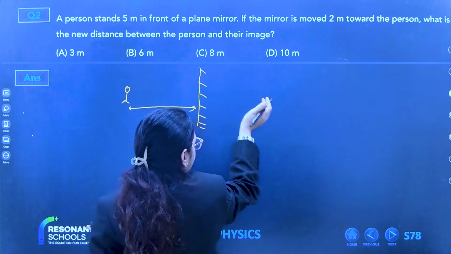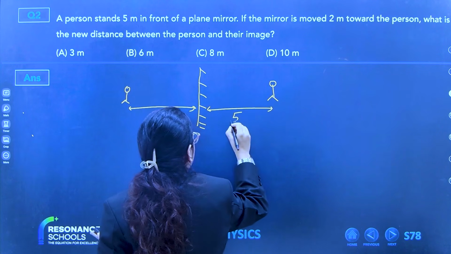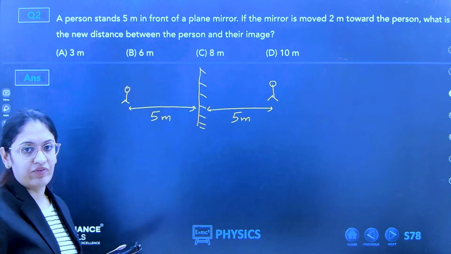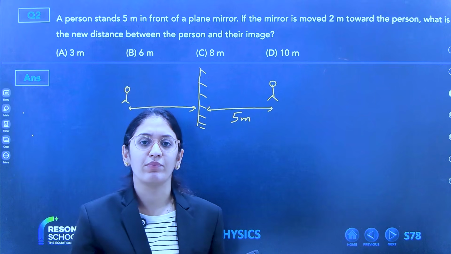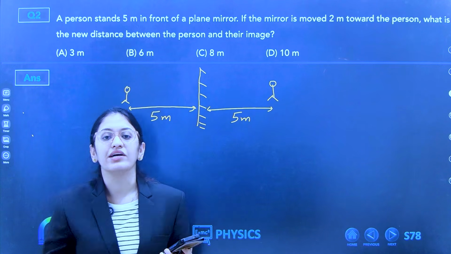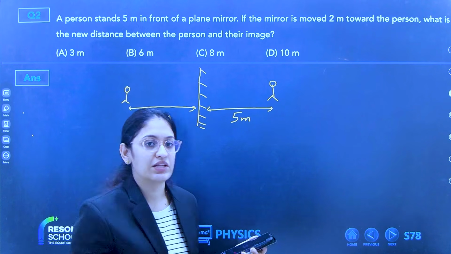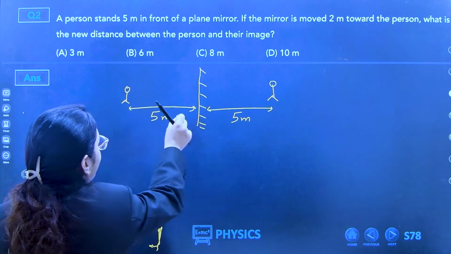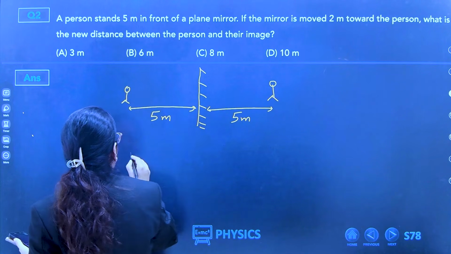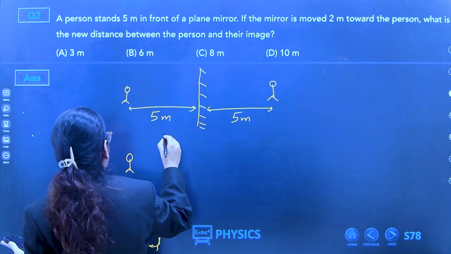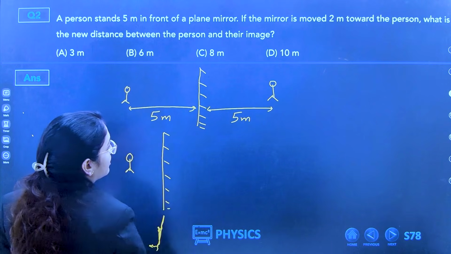The image will be at 5 meters too, because for a plane mirror, object distance and image distance are always equal. Now, if the mirror moves 2 meters towards the person, the object is at the same place, but the mirror has moved 2 meters closer to the person.